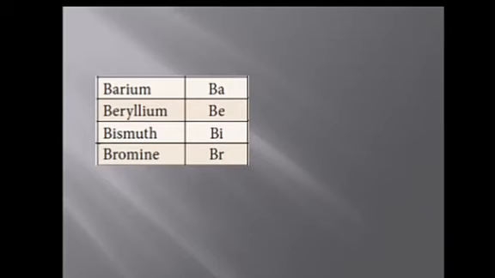Then if more elements have the same first letter, the second letter will also be taken, but the second letter will be a small letter. Example, barium, beryllium, bismuth, bromine all have first letter B. So in order to differentiate these four elements we are using the second letter, a small letter. So Ba for barium, Be for beryllium, Bi for bismuth, and Br for bromine.